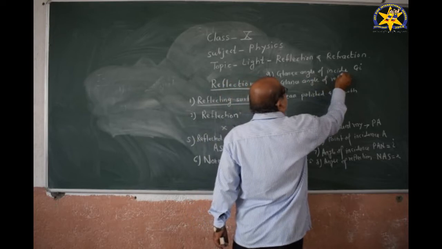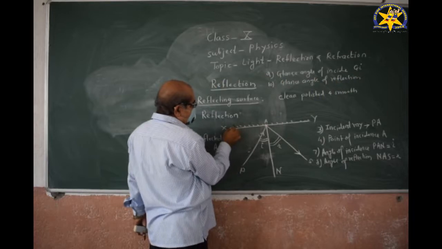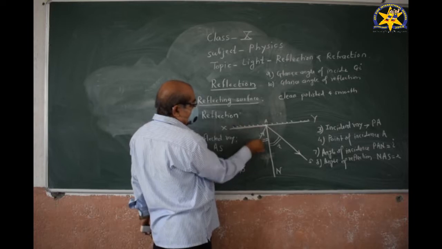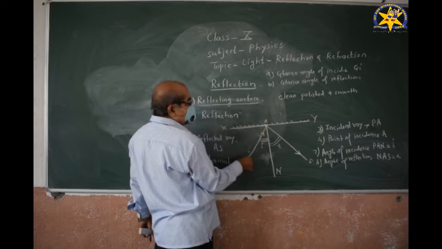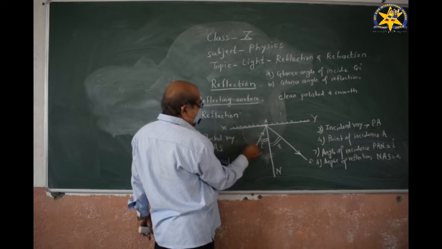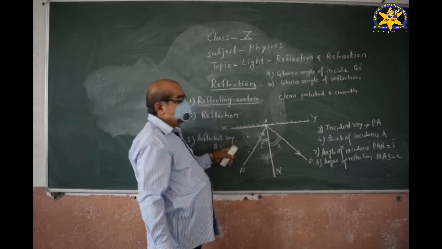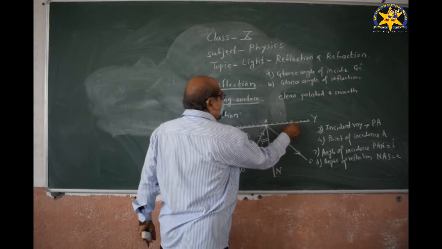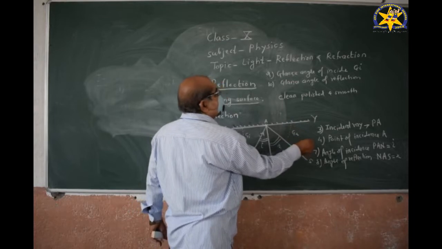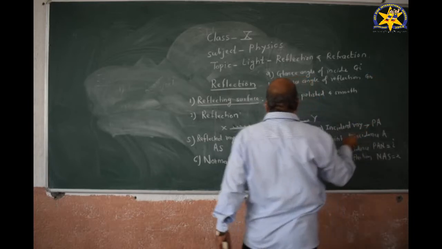The angle between the incident ray and the reflecting surface is called the glance angle of incidence, and the angle between the reflected ray and the reflecting surface is called the glance angle of reflection.